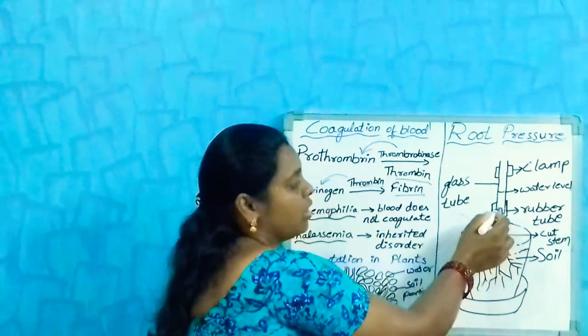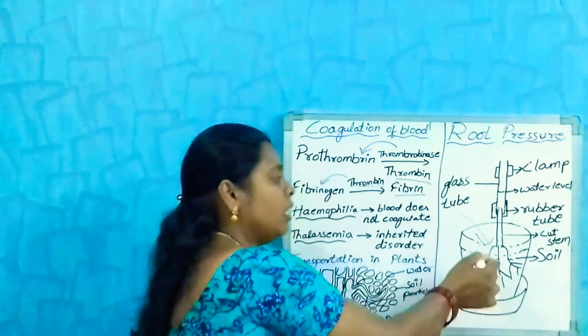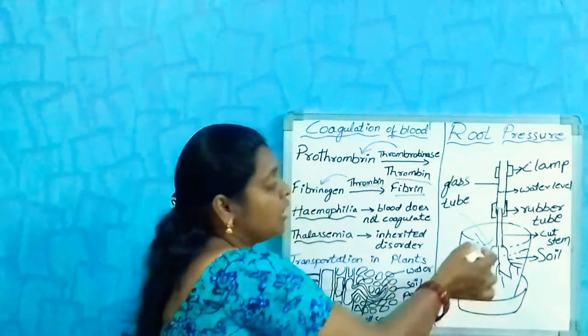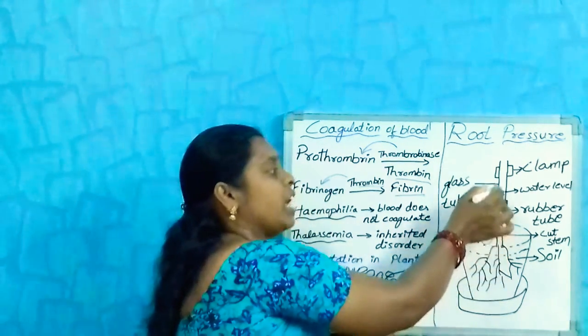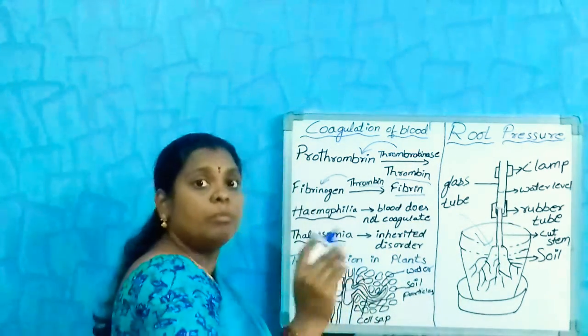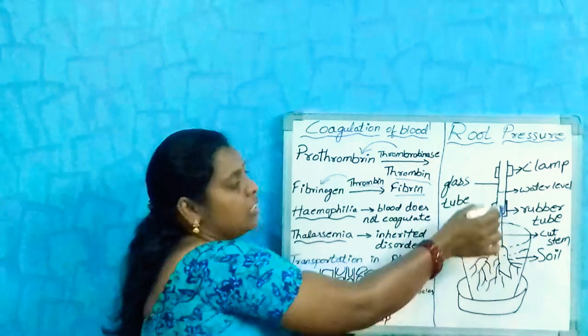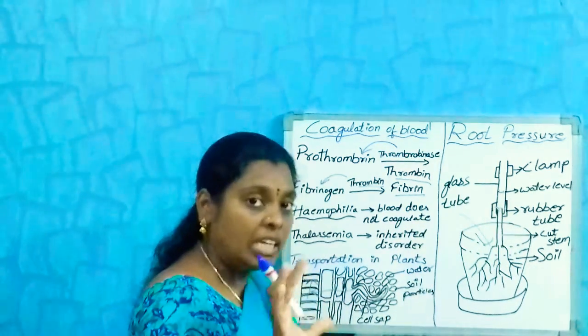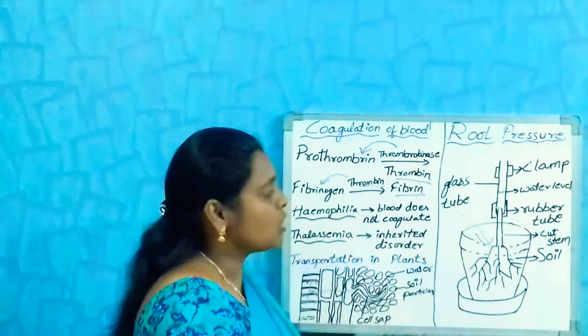Before, there is no water. After pouring, because of the transportation, osmosis, the water gets transferred and you can see here, means the water is absorbed in the glass tube. We can see some increase in the level of the glass tube.